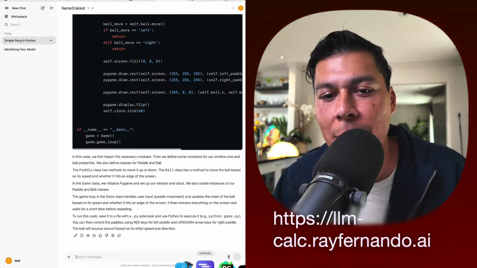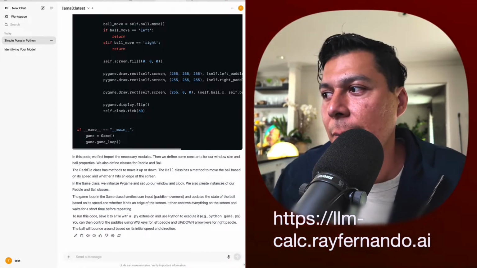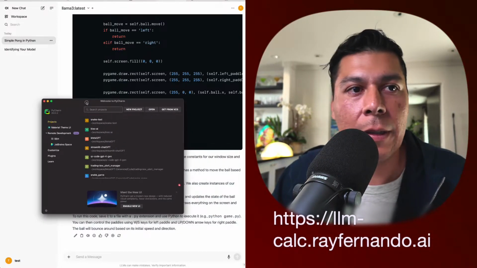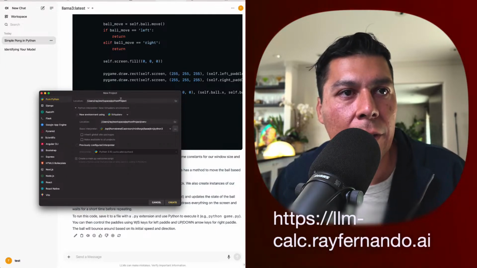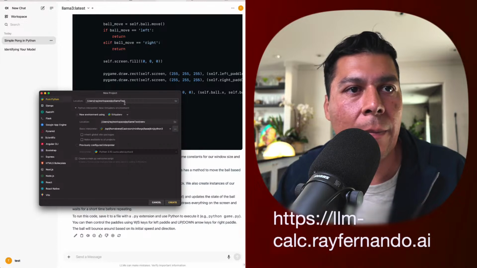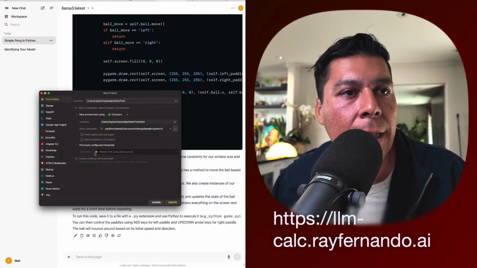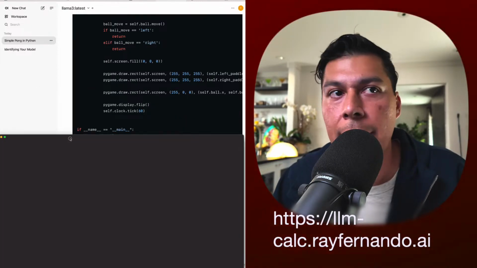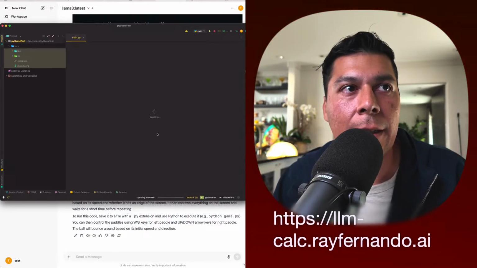I like PyCharm, which is pretty cool, and let me see if I can get it brought over into this environment. I'm going to do a new project under Pygame test, and create a new virtual environment using Brew. Cool, and then hit create. This should load up the stuff for me right here.